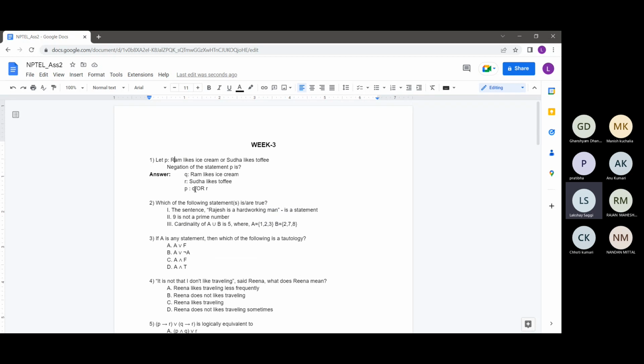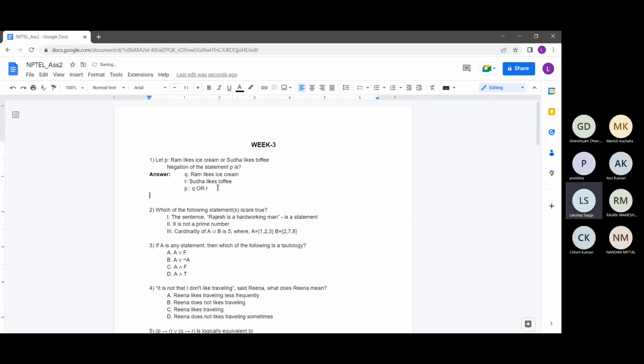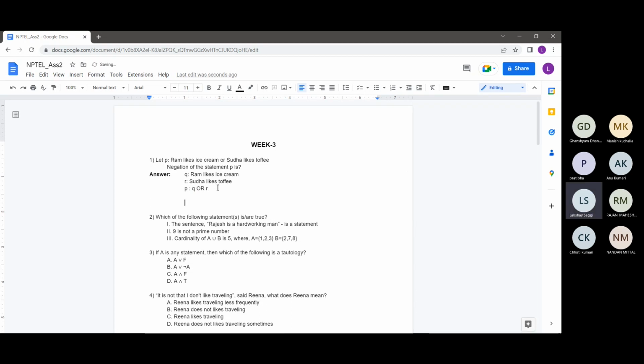Since Q is Ram likes ice cream and R is Sudha likes toffee, the statement P is just Q or R. I need to find the negation of P. Let's say this symbol, the exclamation mark, I'm denoting as negation. So this will be the negation of Q or R, right guys?